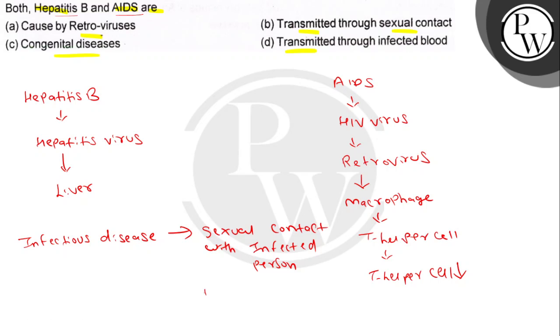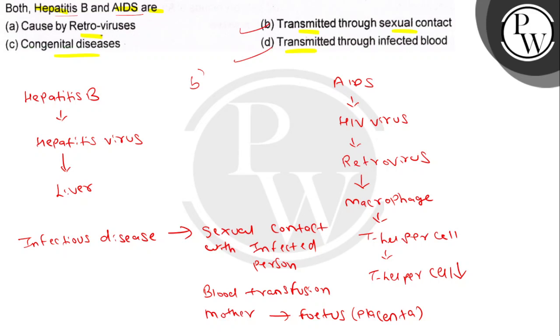and through the transfer of viruses from mother to the fetus through the placenta. Okay, so these are some modes of infection through which infectious diseases like hepatitis B and AIDS can transfer from one person to another person. So option B and D both are correct.